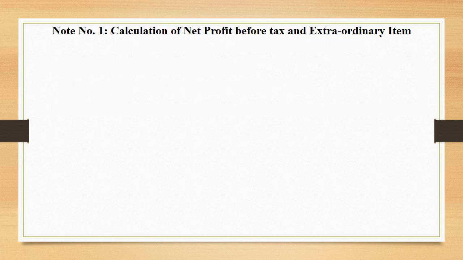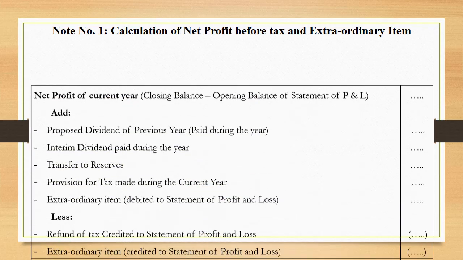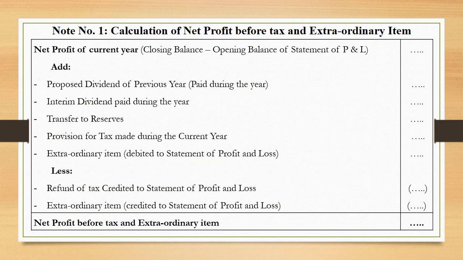Calculation of net profit before tax and extraordinary items. Let us see what all items are to be added and deducted for this amount. We start with net profit of current year. Please remember, we are going to show the difference over here of statement of P&L, and the difference will be closing balance minus opening balance.